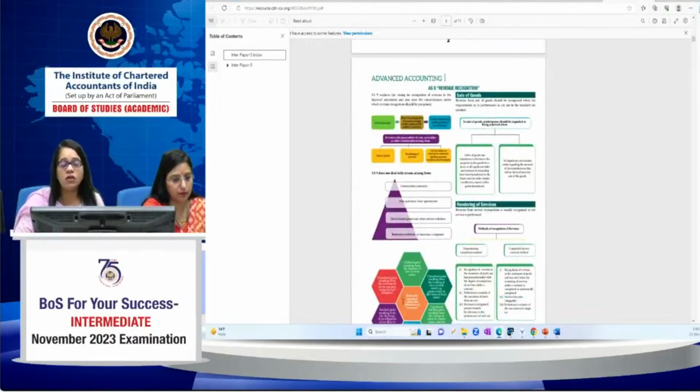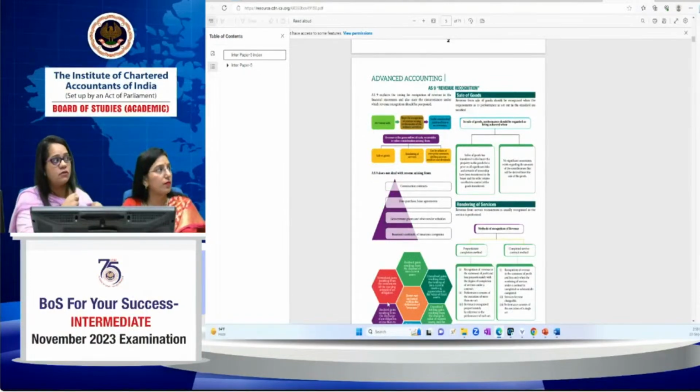So this is all the last minute preparation, but please understand this does not substitute your study material. For thorough study, you need to study from the study material only. Don't think that this alone will help you achieve good marks in the examination. No. For thorough study, you should study the study material first.